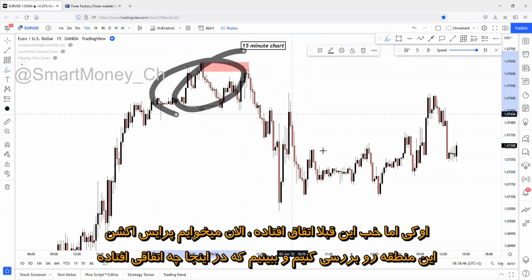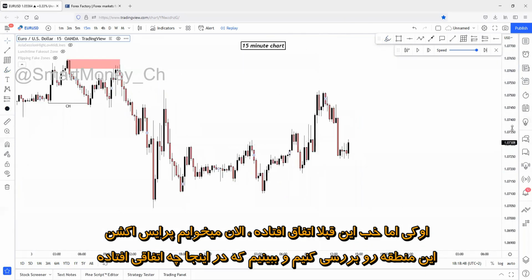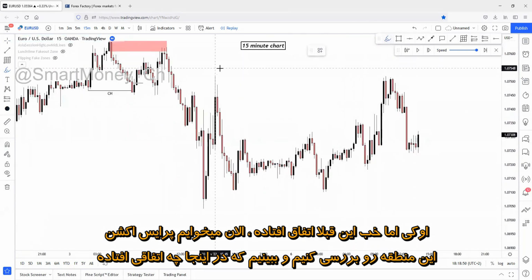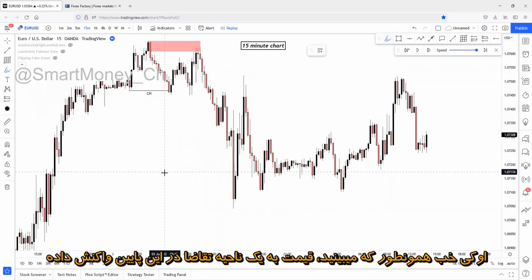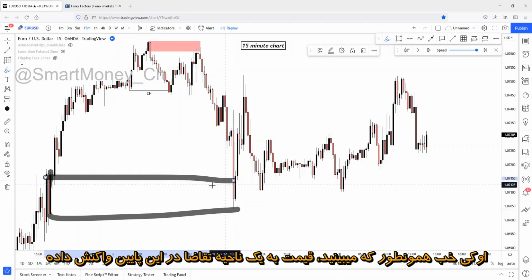Okay, but this has already happened. We will care about this price action region, and let's break down what has happened here. Okay, so as you can see, price is reacting on some source of demand zone down here at this region.